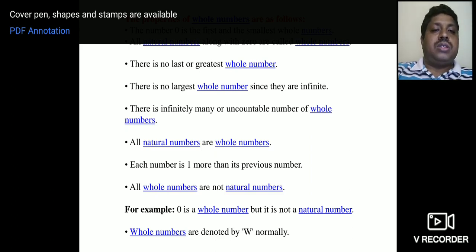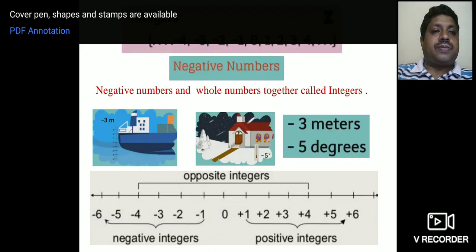All natural numbers are whole numbers. Each number is one more than the previous number. But all whole numbers are not natural numbers. For example, 0 is a whole number but not a natural number. Whole numbers are denoted by W. Got it, children? You can remember the properties of whole numbers.